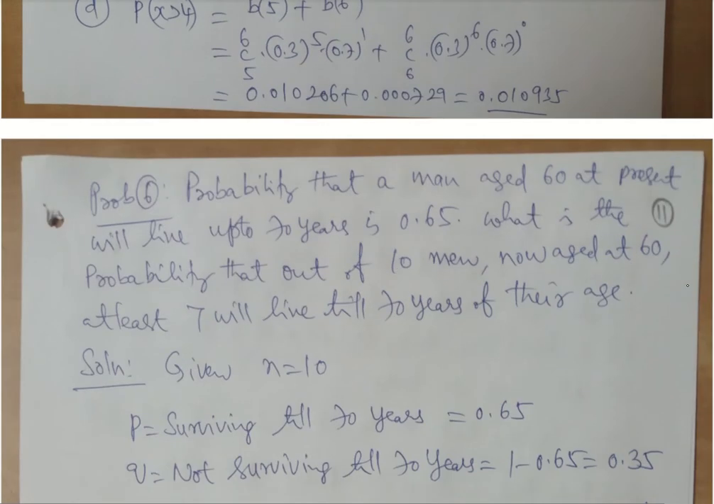Next, another problem. The probability that a man aged 60 at present will live up to 70 years. That means the person who is 60 now will live 10 more years, up to 70. The probability is 0.65. What is the probability that out of 10 men now aged 60, at least 7 will live till 70 years of age? Again, we have to identify which distribution it is. So for this, n should be small. What is n? n is only 10.